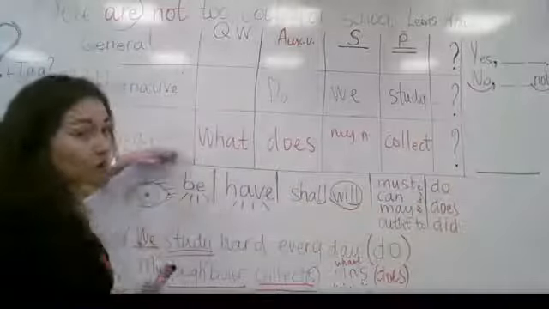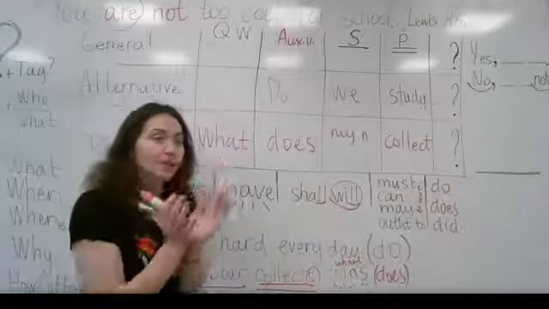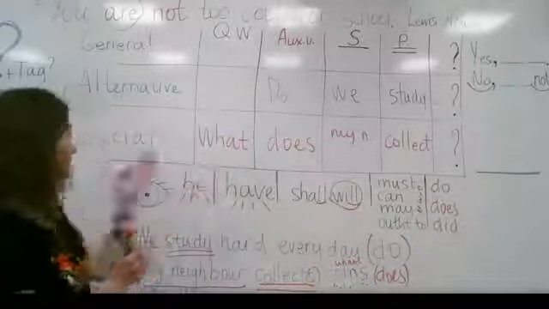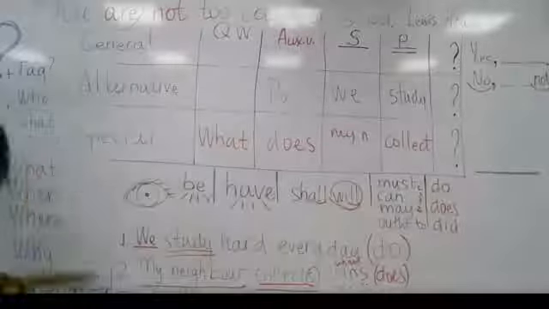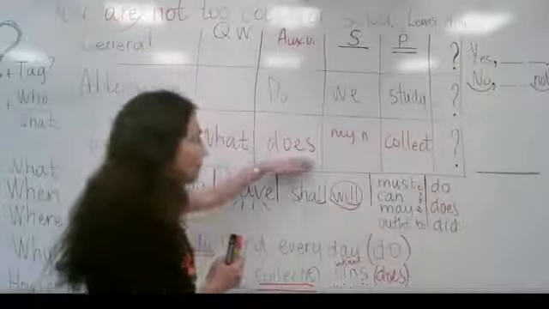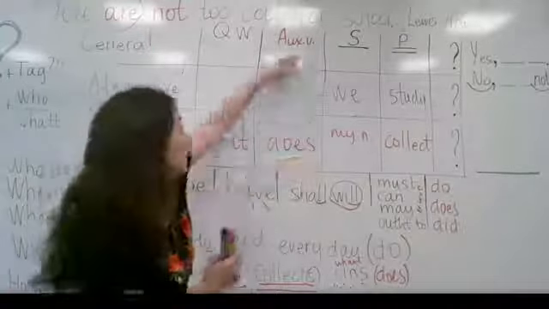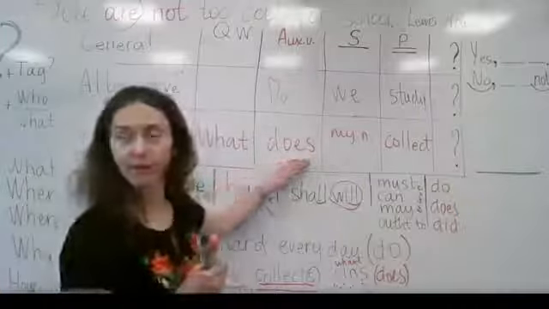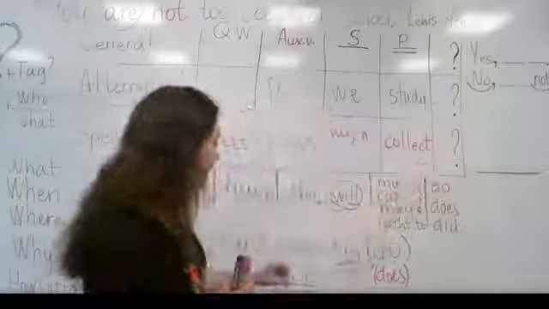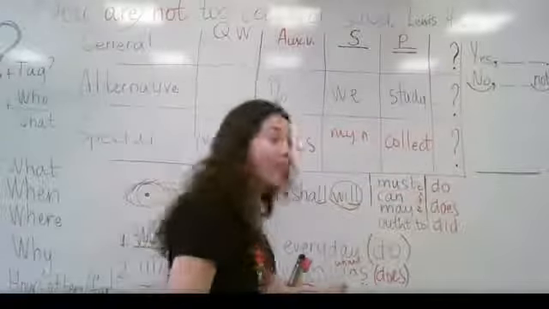And then you have special questions, especially to some part of this sentence. In that case, you use some of the question words. You start with that, but never forget the auxiliary verb because you have to use it as well. And then you move on with asking the question, but you do not give the answer.